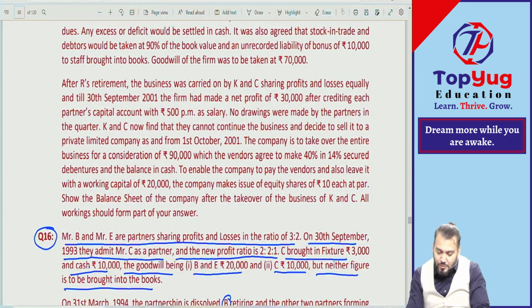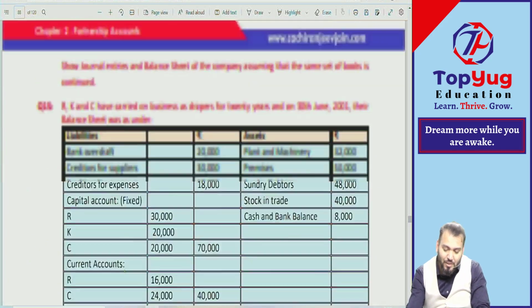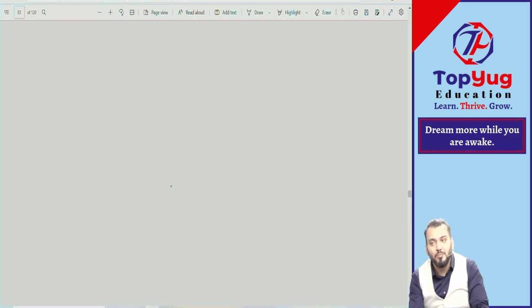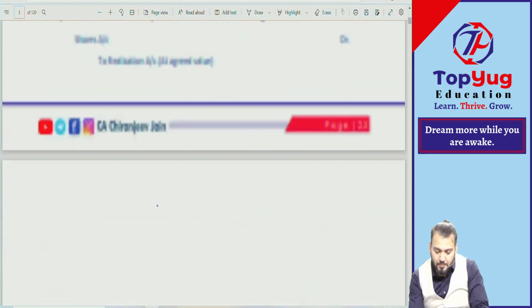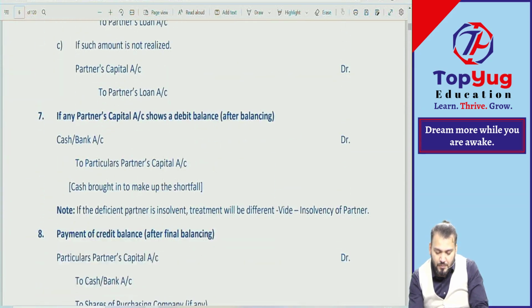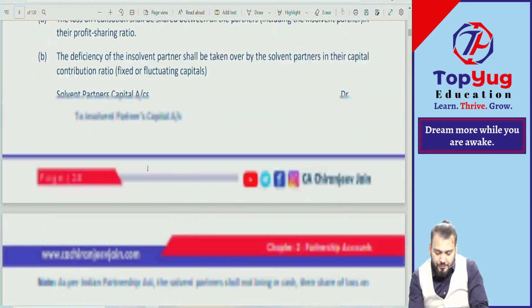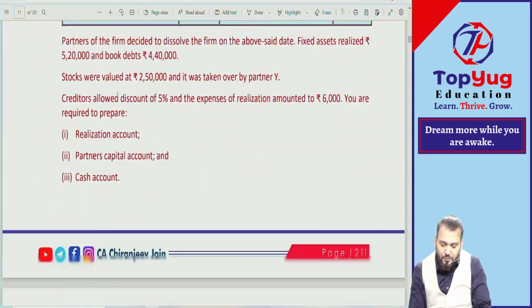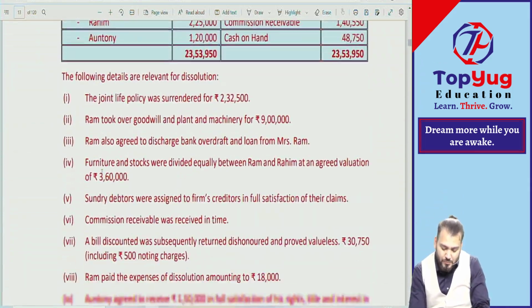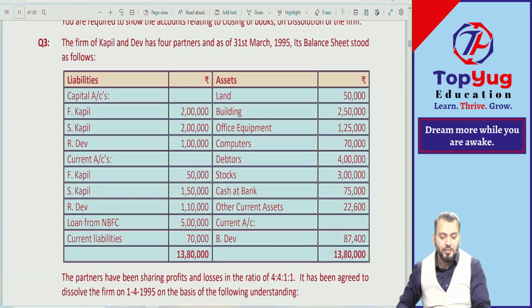Correct. Now let us come to unit number 1. In unit number 1, we have done the first question and second question. Come to question number 3.